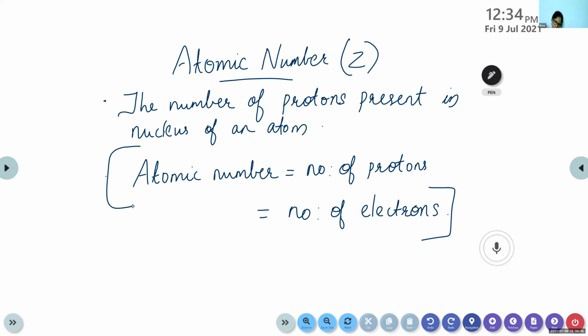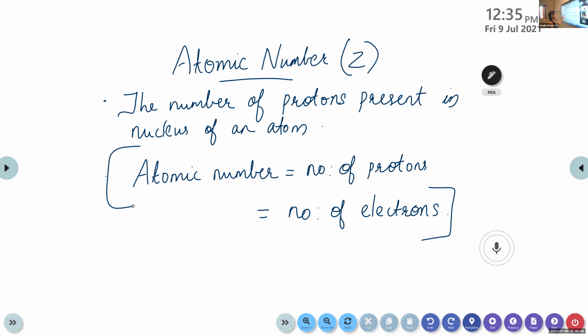Then, what about the atomic number of nitrogen? 7. Yes. What about carbon? Lakshmi, carbon? 6. Yes, 6. You have to at least learn the first 20 elements with atomic number. Okay, first 20 elements with atomic number.